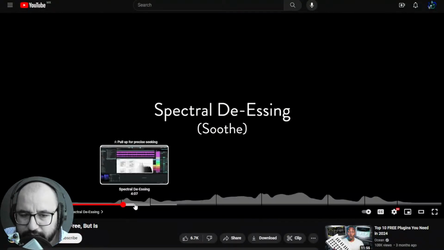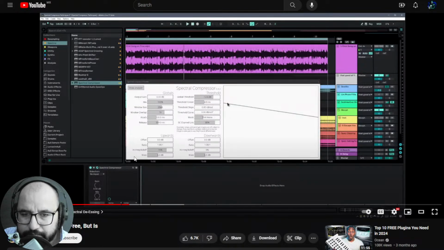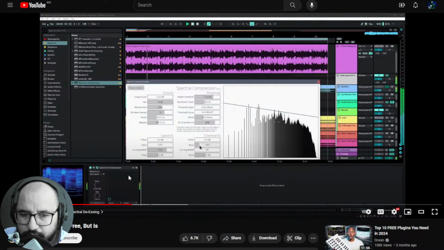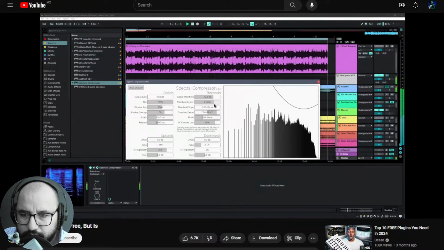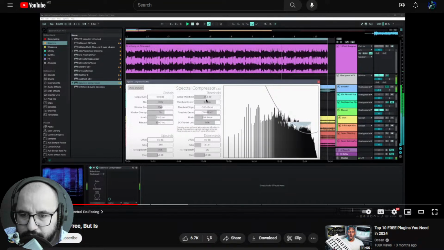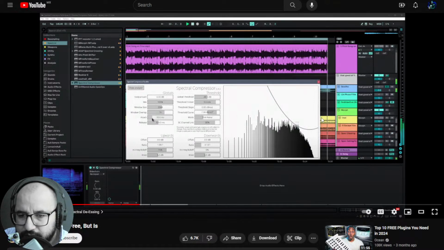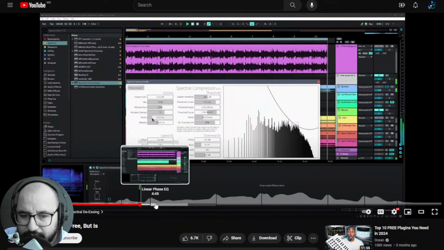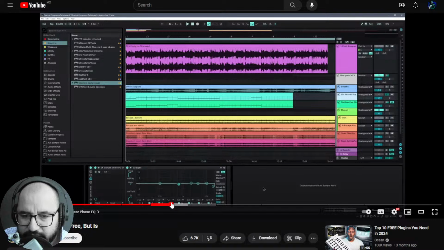So as we are gonna see here, we have spectral de-essing. Let's take a listen to this. On it, I can utilize the threshold curve and threshold center controls. Cool. And really hone in on that frequency range. There you are compressing only this portion. So you can pinpoint whatever portion of the frequency range that you want to compress. Pretty cool. Also it says here linear phase EQ.